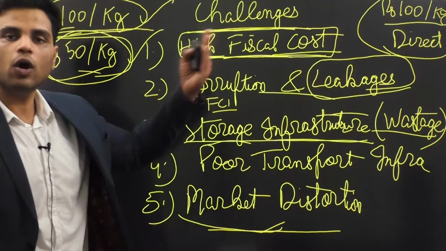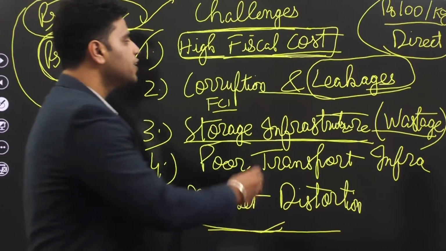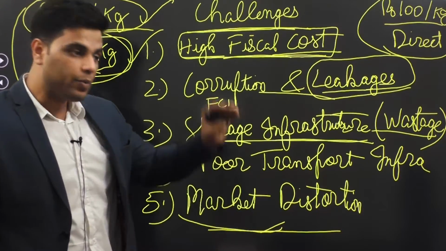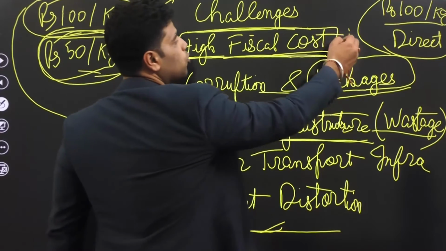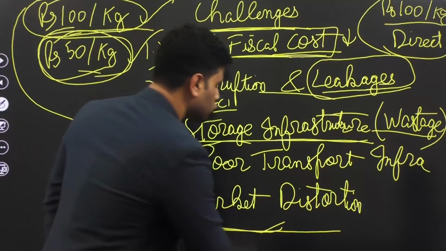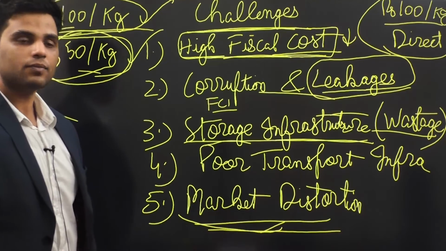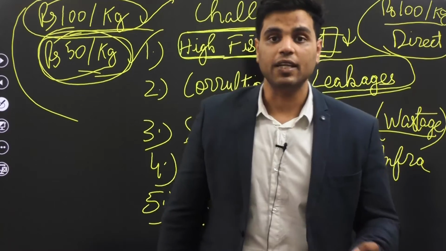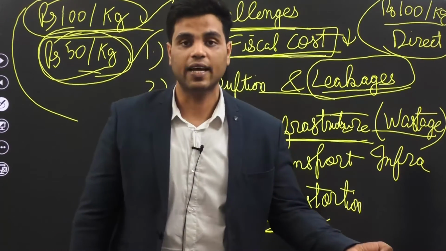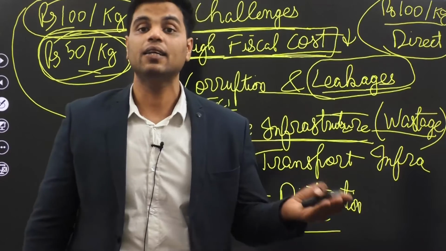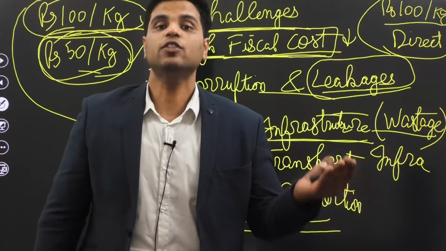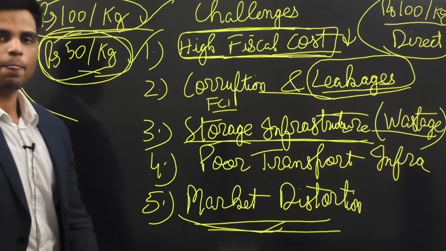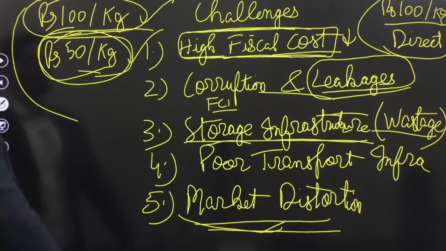And if government moves towards direct subsidy, well, leakages would cease to exist. There might be some leakages, but leakages would come down. And when leakages would come down, government's fiscal cost would also come down. Market distortion would also stop happening. Right? So this is direct subsidy. If government completely shifts towards direct subsidy, well, that would create a lot of solutions for various problems plaguing public distribution system. All right, makes sense. So these are the challenges.